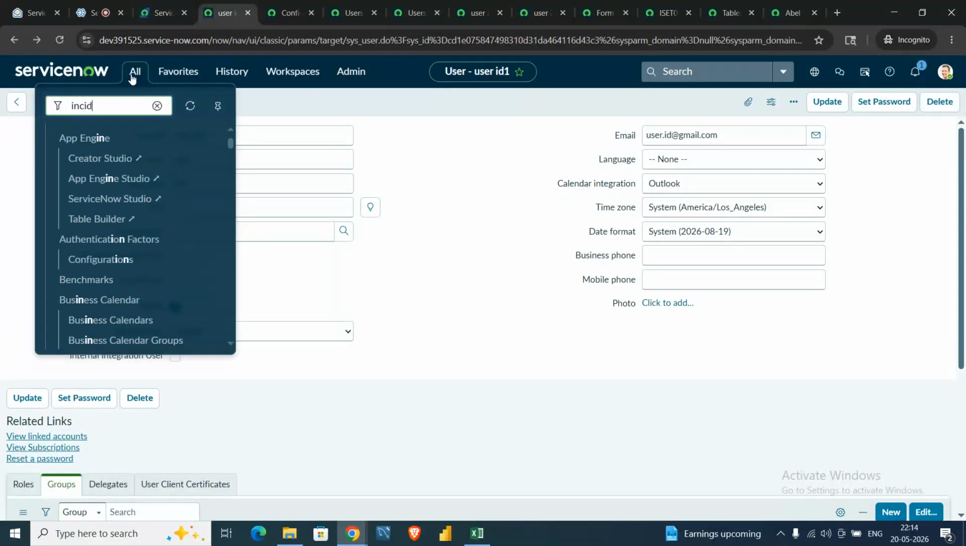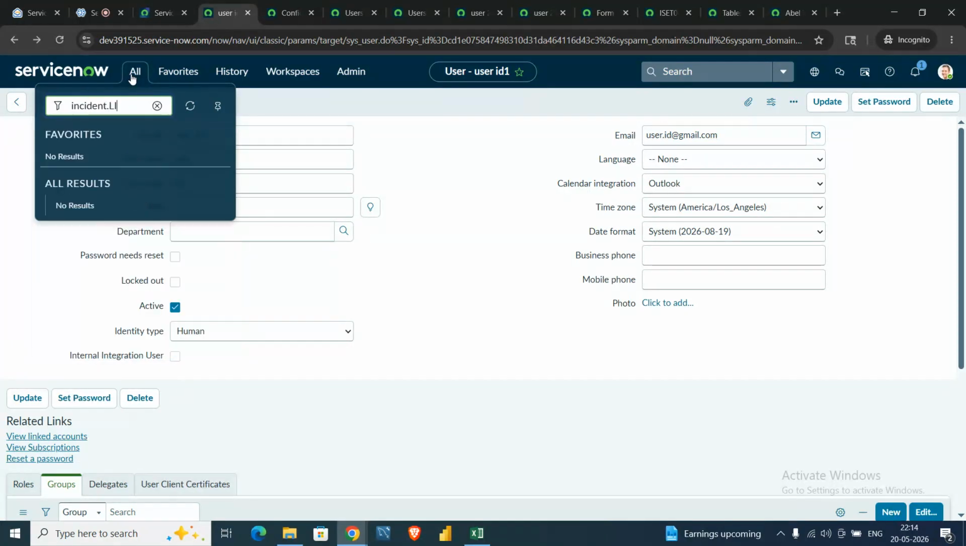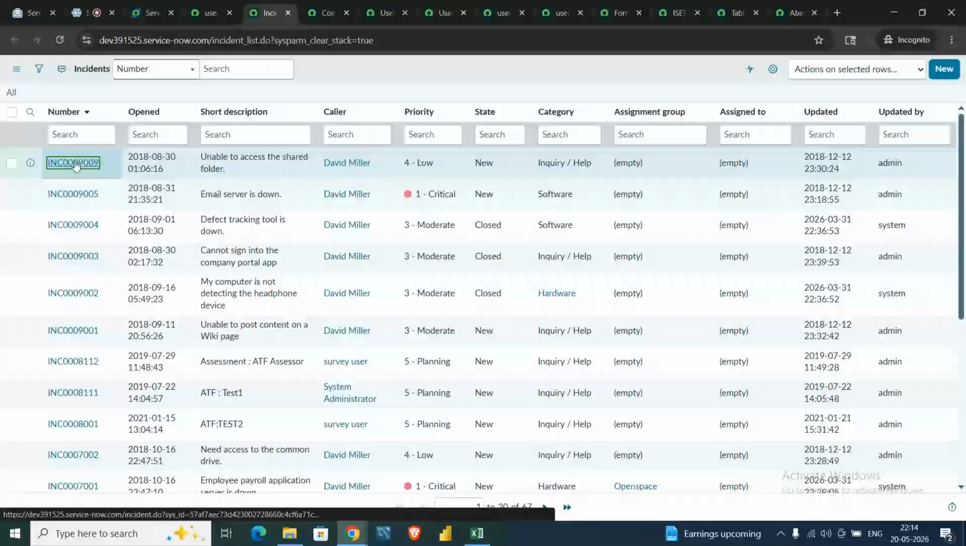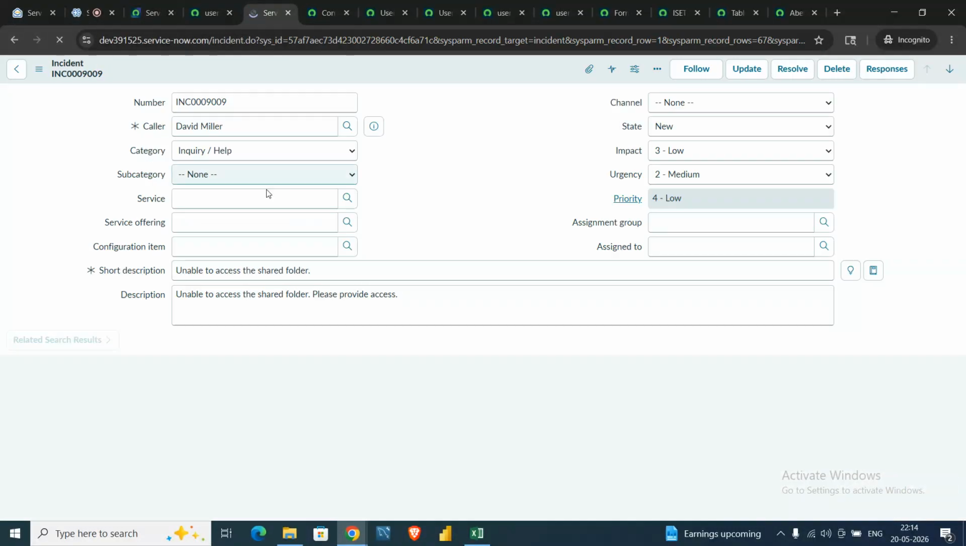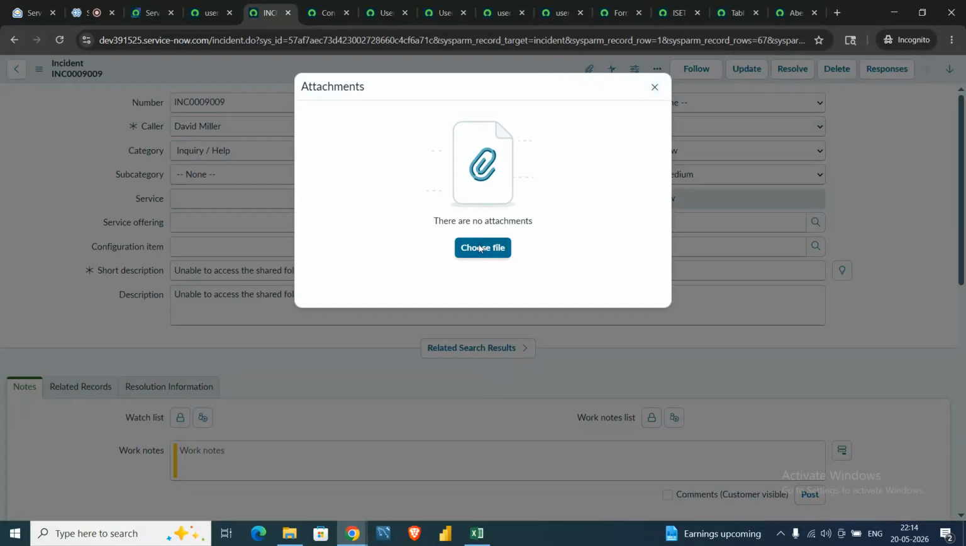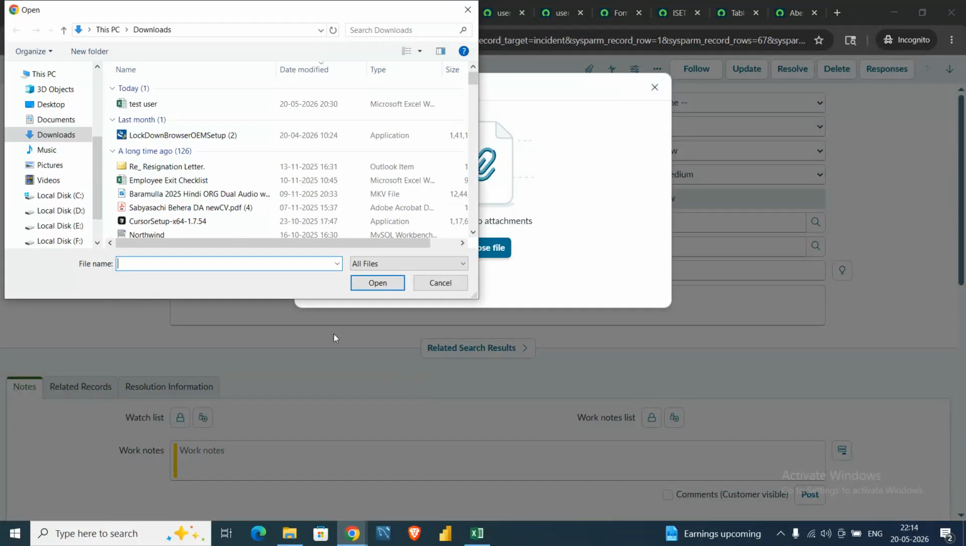So suppose there is an incident list, and suppose there is an incident record. This one is an incident, and suppose this user wants to attach a related file to the incident. Here there is another option called manage attachment. There is a link button. You can click on that, and here you can choose a file from our local system.